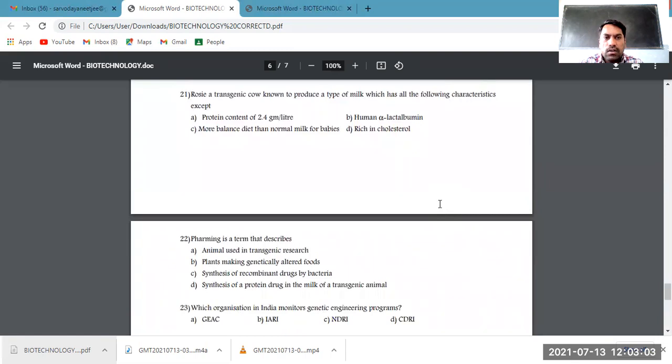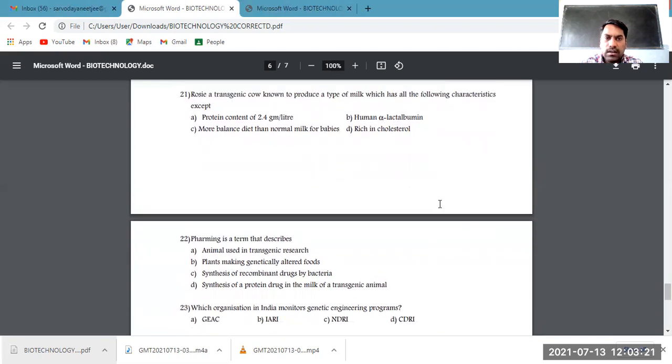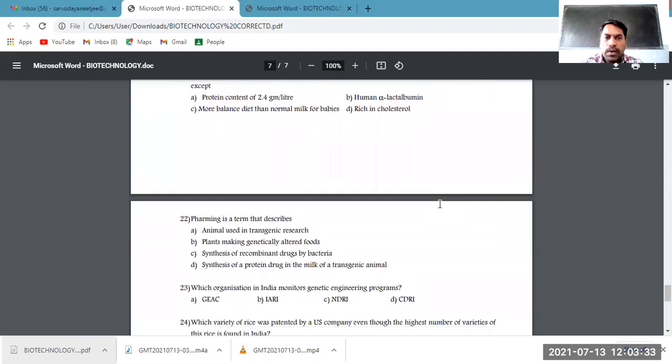Next, Rosie is a transgenic cow known to produce a type of milk which has all the following characteristics except. One example of a transgenic animal is the cow Rosie, which has been transferred many genes from various organisms including human to enhance milk production and quality. Keeping that in mind, a protein content of 2.4 grams per liter is a true fact.